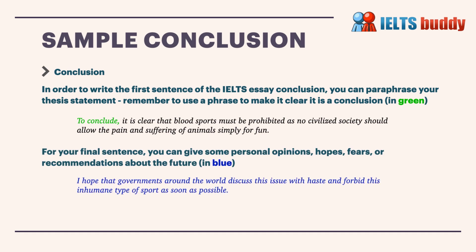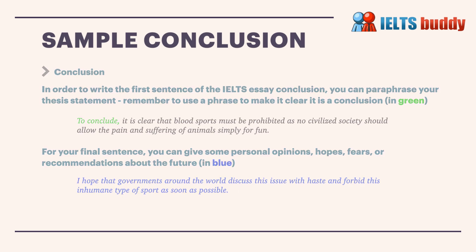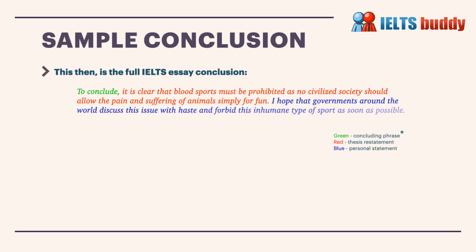And then for your final sentence, you can give some personal opinions, hopes, fears or recommendations about the future, which is in blue. You shouldn't add more ideas that weren't in your essay, so this is more just about hopes and fears and recommendations. So I hope that governments around the world discuss this issue with haste and forbid this inhumane type of sport as soon as possible. This then is the full IELTS essay conclusion. So you can see you have your concluding phrase, the thesis statement which is restated, and then just a personal statement or view or recommendation.